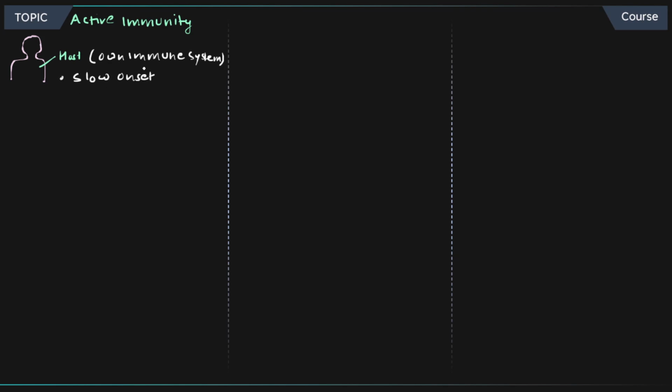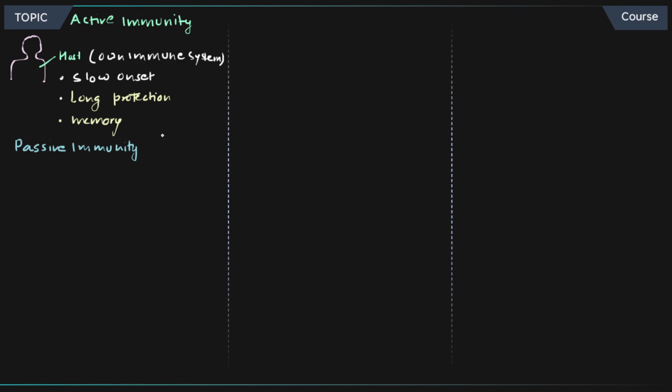Usually it is slow when the onset is there, but it provides long-term protection. So the next point is long-term protection and also the memory. It is going to remember that particular pathogen. Next is the passive immunity.